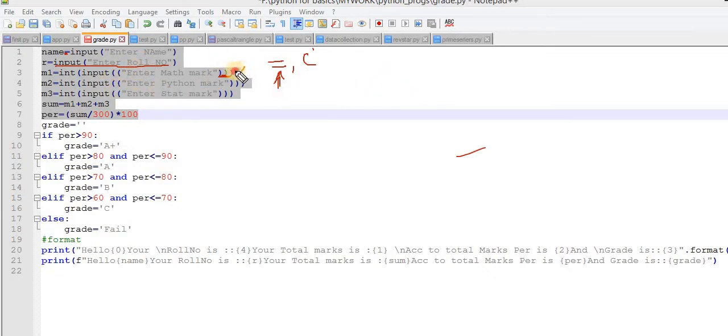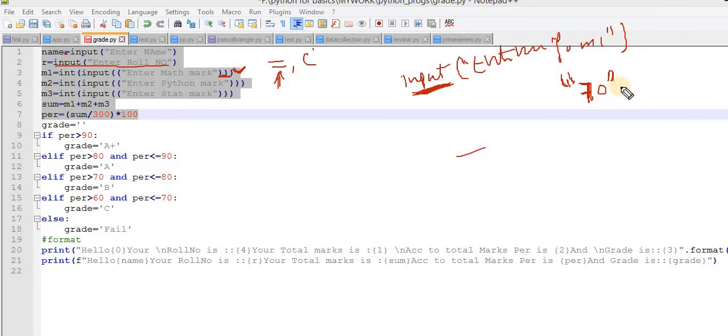Now understand the concept. This is the concept of typecasting. What I am doing is taking a value from the user. Let's suppose I take the value from the user: enter marks for M1. Let's suppose the user enters 70 marks. Now what is the meaning of this? By default, this input takes the value in string format.